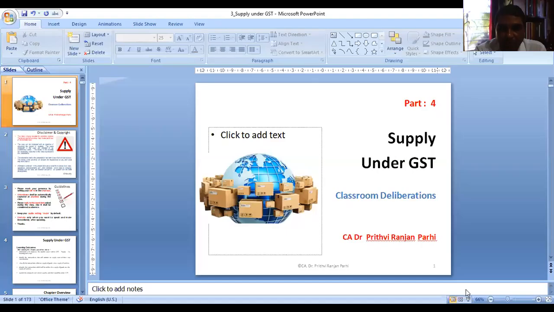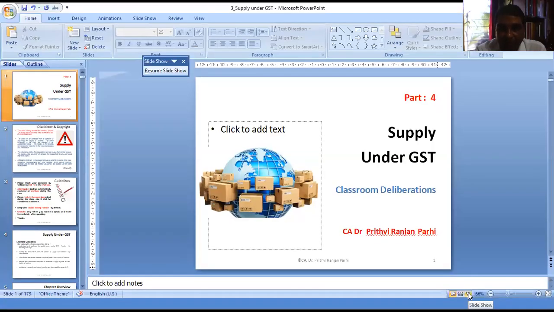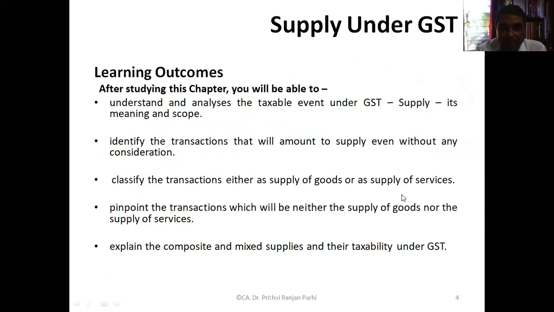Today we'll discuss some specific issues. We'll quickly recapitulate what we have studied in the context of supply, whatever we have studied up to last class. Then we'll be discussing some specific issues. I'm going to share the screen. Just give me a minute for that. Quickly, I will be recapitulating all these concepts. In case you have any query, raise that point at a particular point of time.